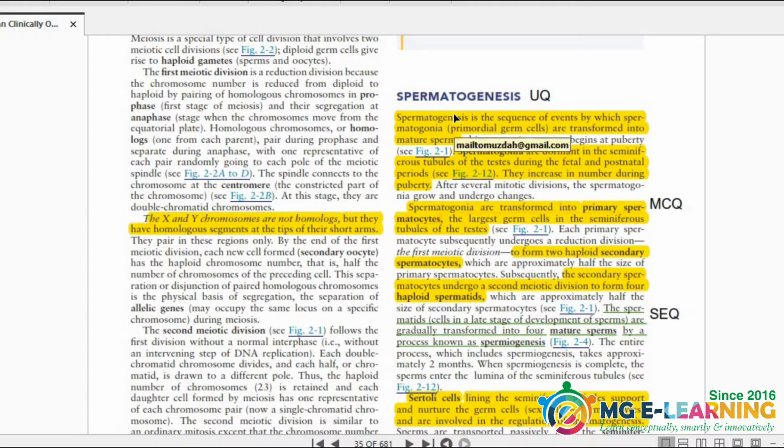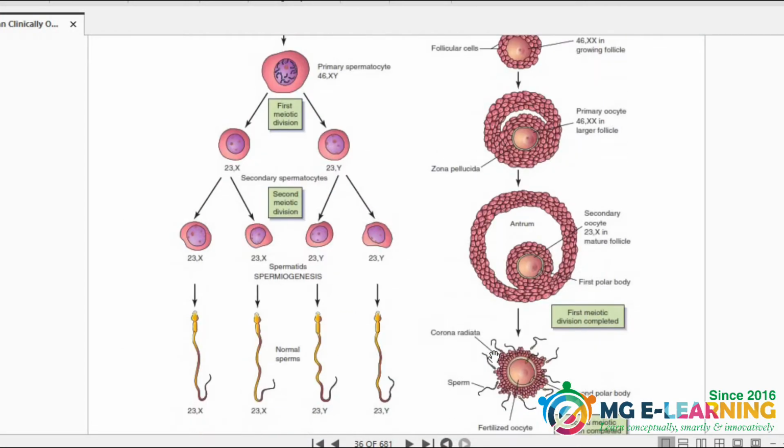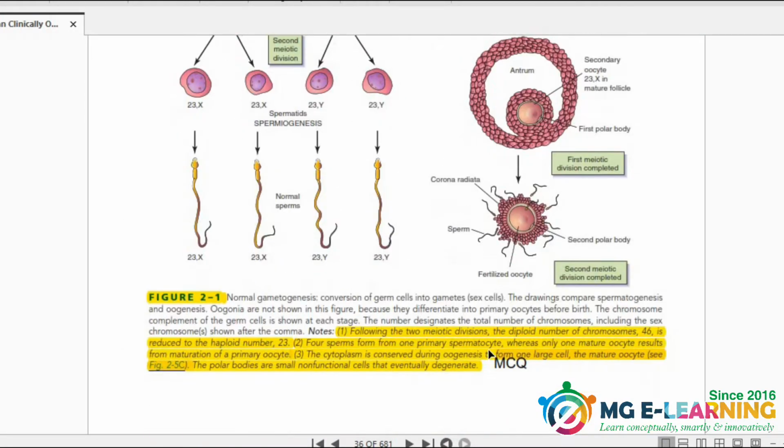Now spermatogenesis is very important from the UQ point of view. You have to know that this whole chapter is very important for prof. Then you have to know the difference between spermatogenesis and spermiogenesis. It is very important for UQ and CQ. This diagram is important to see the difference between oogenesis and spermiogenesis. Some important MCQ points are highlighted.